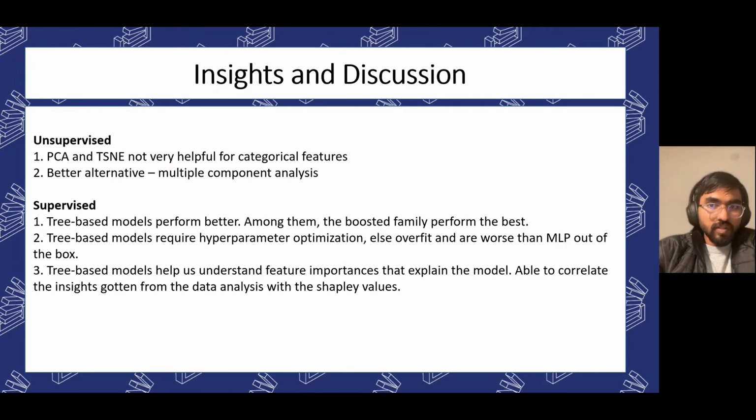Among supervised learning implementations, the tree-based models were the best suited for regression tasks with categorical features, as they inherently modeled the categorical nonlinearity. The boosted family performed the best, closely followed by the random forests. As expected, all of the tree-based models heavily overfitted the dataset without hyperparameter optimization and cross-validation.